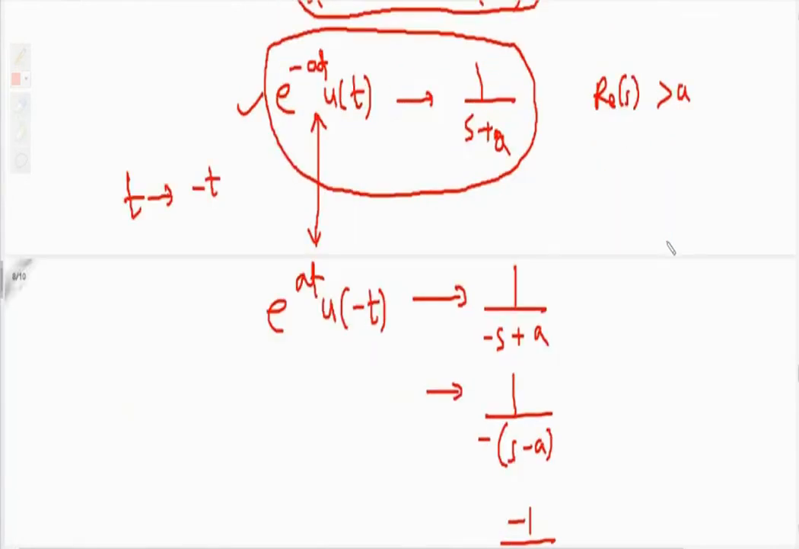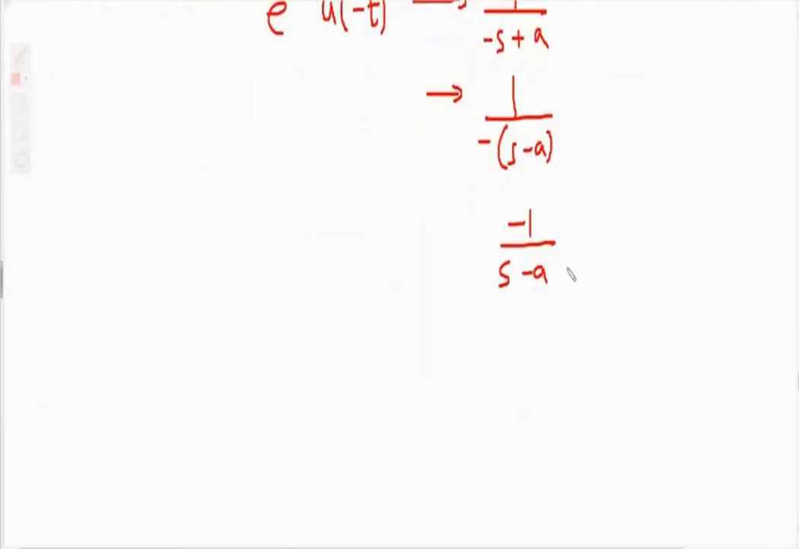Here, what is the denominator? s minus a. s minus a should be less than 0 because it is u of minus t. If you see the property, in the first case it was greater than, so when we replace t with minus t, we write less than. So s minus a is less than 0, that means s is less than a, or you can say that ROC is real of s is less than a.